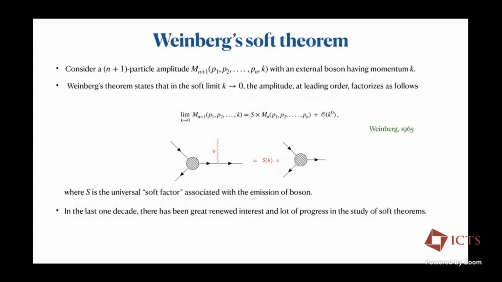In the context of photons, I think this was given by F.E. Low. And by universal, what I mean here is that the soft factor of the soft leg does not depend on what hard leg it is attached to. It can be of any spin, whether spin 1, spin 0, or spin half, so it doesn't depend on anything. So it's universal in that sense. And in the last decade, there has been great renewed interest and a lot of progress in the study of soft theorems, particularly in the context of asymptotic symmetries and celestial conformal field theory.